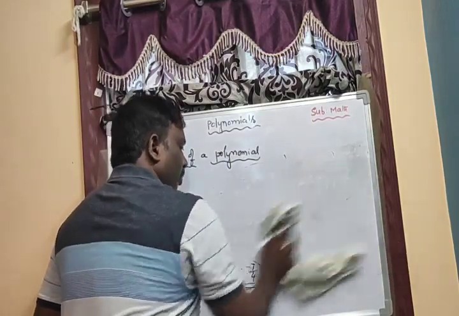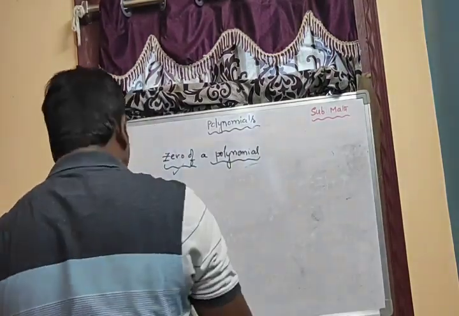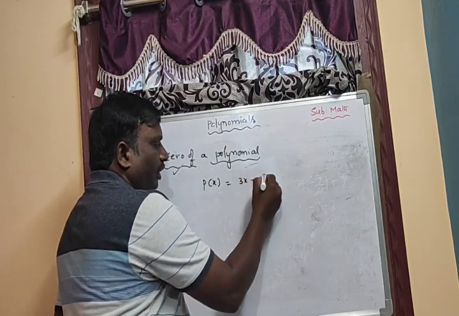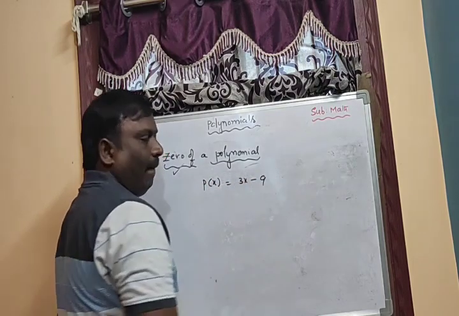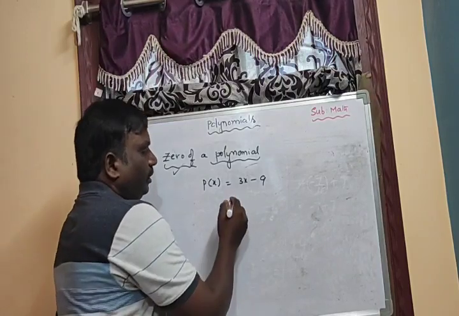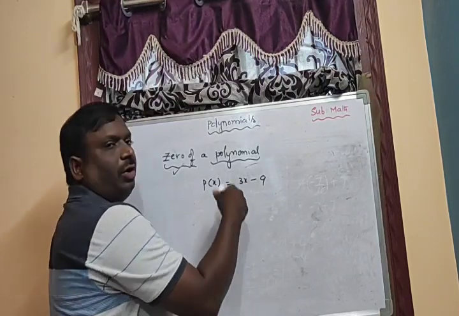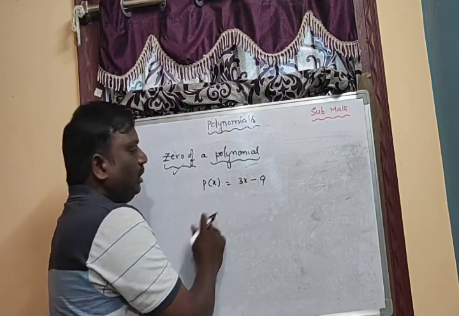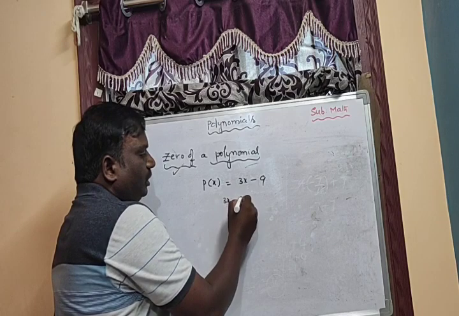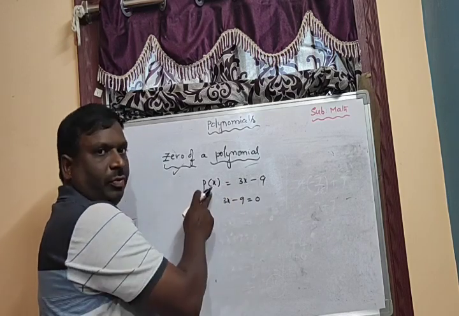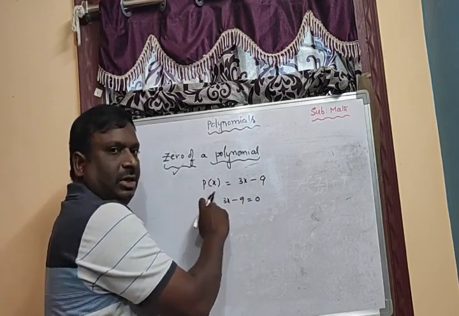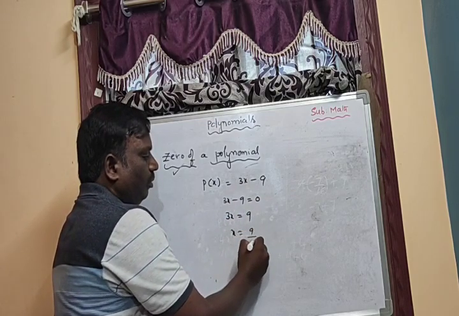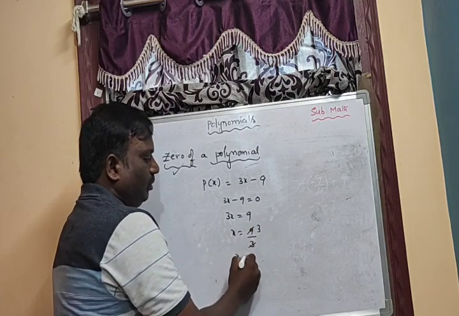Let us take one more example to understand. Now I am taking p of x equal to 3x minus 9. Find the zero of this polynomial. So 3x minus 9 equal to 0. What I said before, you should make p of x equal to 0. 3x equal to 9, x equal to 9 by 3, x equal to 3.